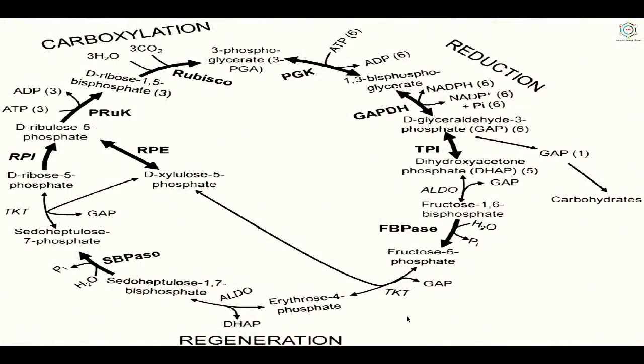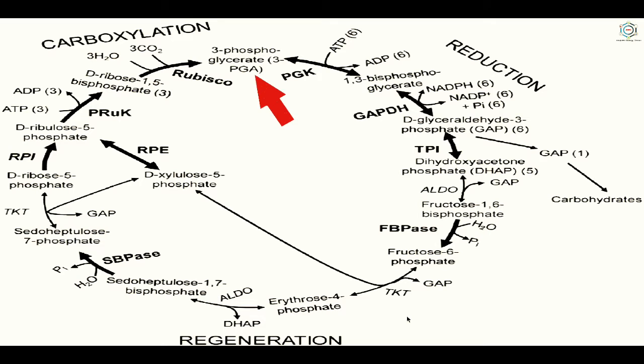After this, see here, now the reduction phase of the Calvin cycle. The carboxylation phase is followed by reactions that involve reduction of phosphoglyceric acid to phosphoglyceraldehyde.